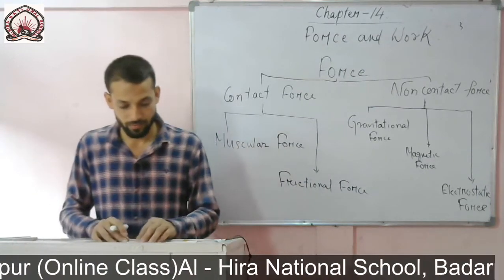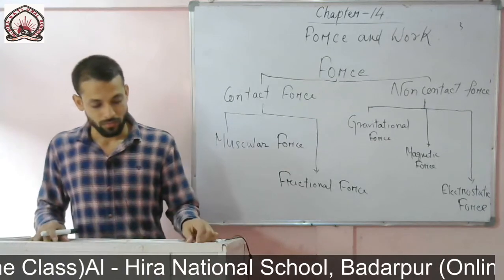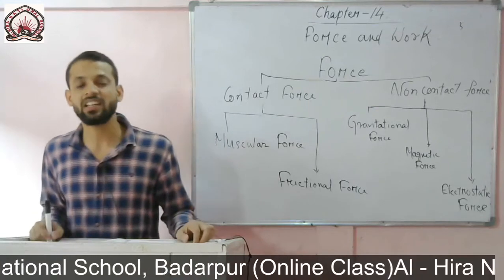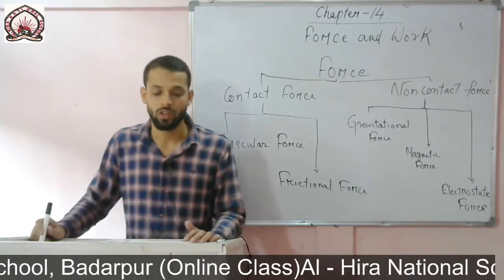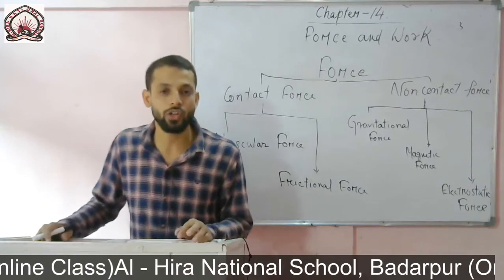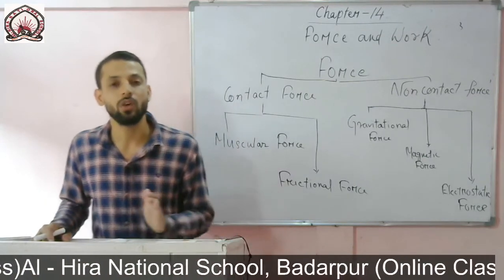Okay, so work done equals the amount of force times distance moved. Work done equals force times distance moved.